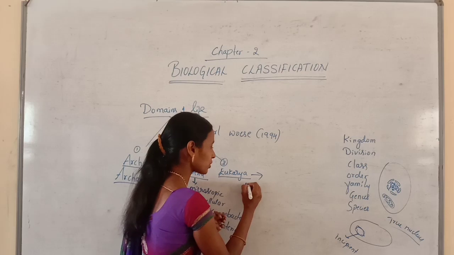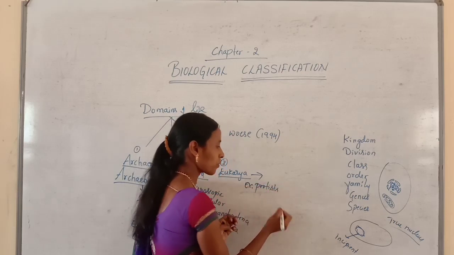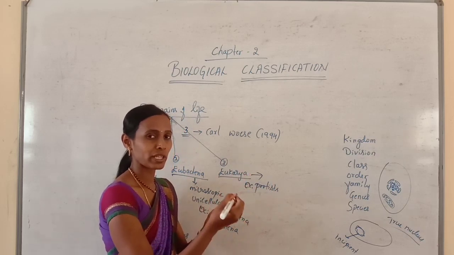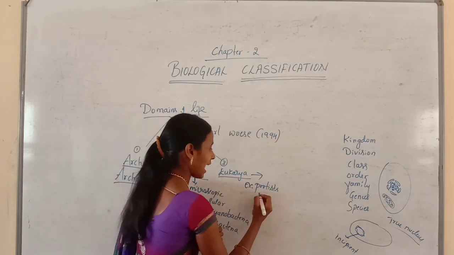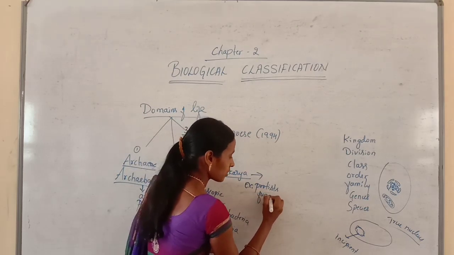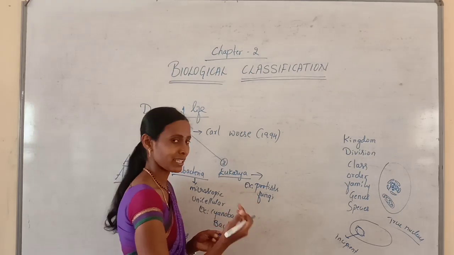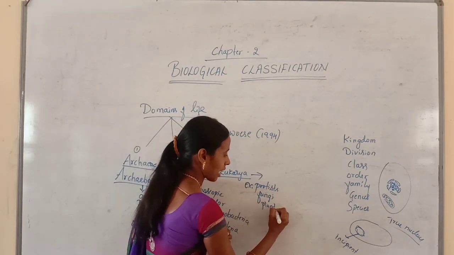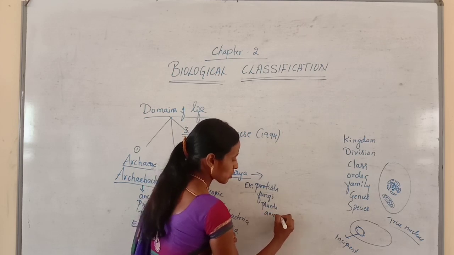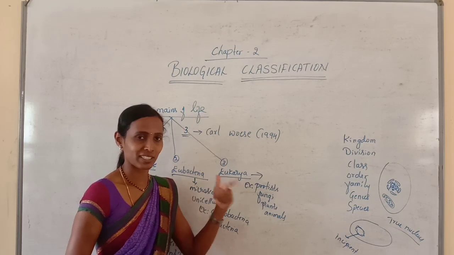Then examples for eukarya are protists. So we will come to know protists. Under the kingdom Protista, you can give examples like amoeba, paramecium, etc. And fungi. In the group fungi, we can give examples like mushrooms, penicillium, etc. And plants and animals. So all these are examples for eukarya. Let us recall once again.